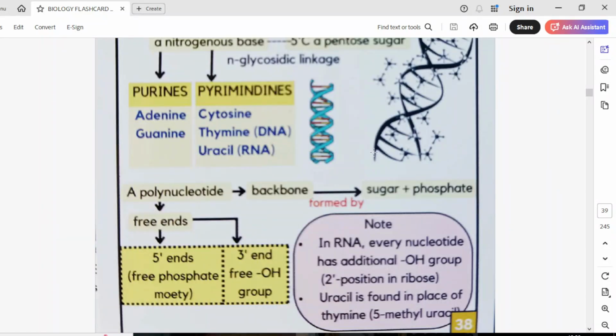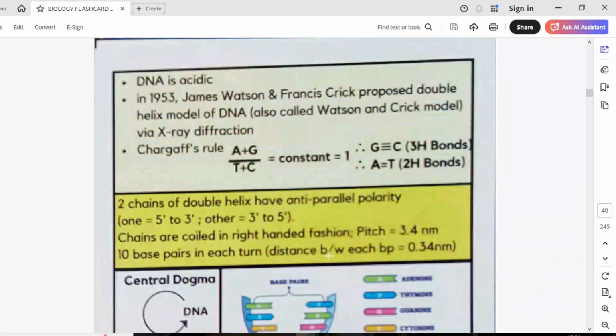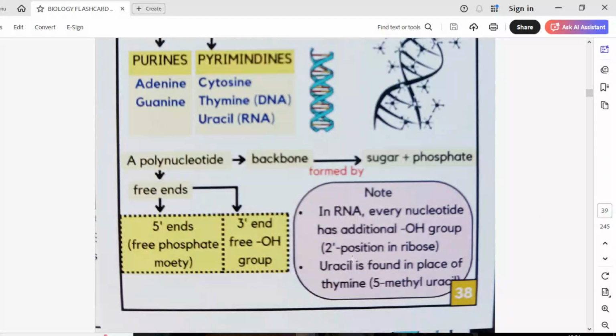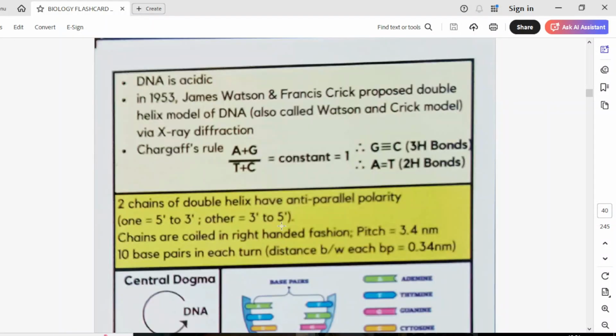A polynucleotide has a backbone, and the backbone is formed by the sugar and the phosphate component. This is the backbone, clear? The free ends are the 5' end and the 3' end, the 5' end having the free phosphate moiety, and the 3' end having the free OH group. In RNA there is a hydroxyl group at the 2' position, as we have discussed that in DNA the oxygen at the 2' position of the ribose sugar is absent, while uracil is present only in RNA. So uracil is found in place of thymine in RNA.